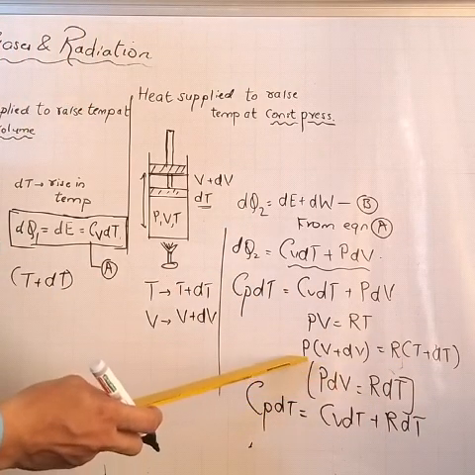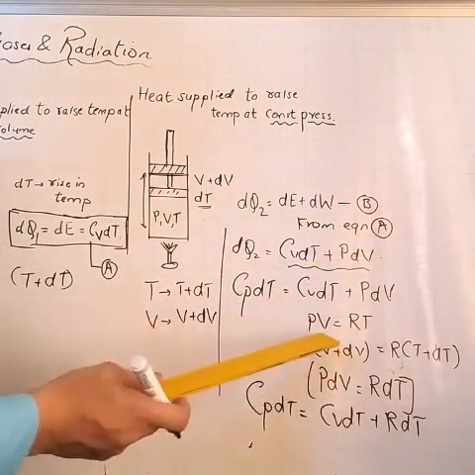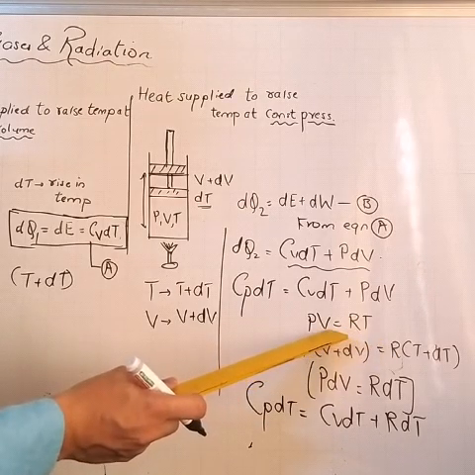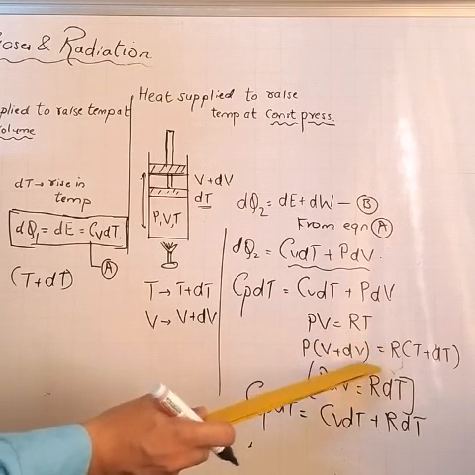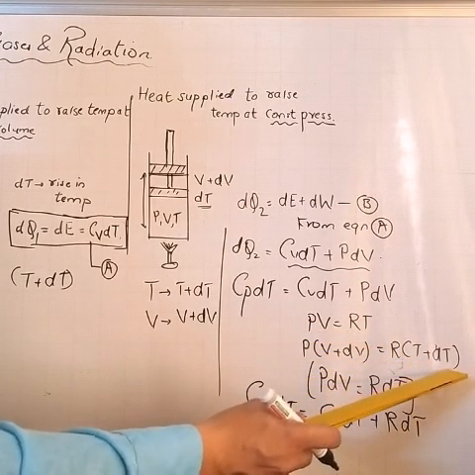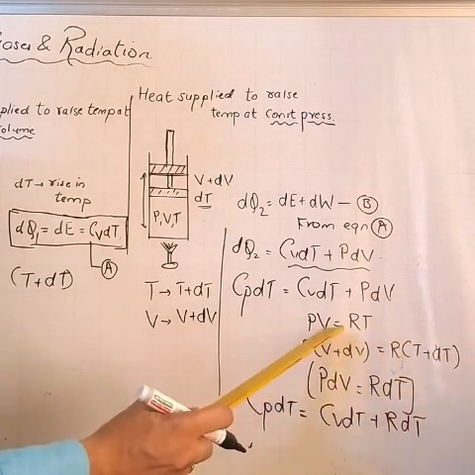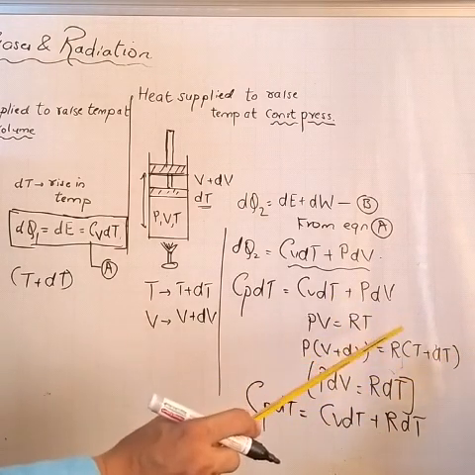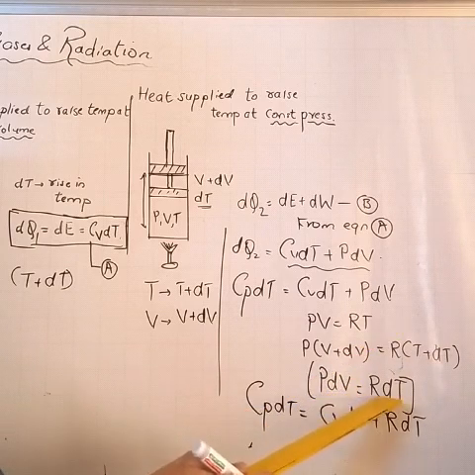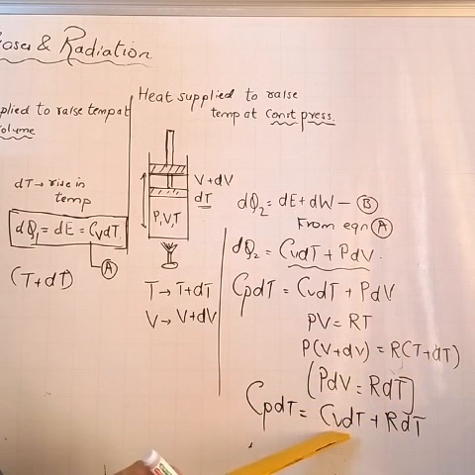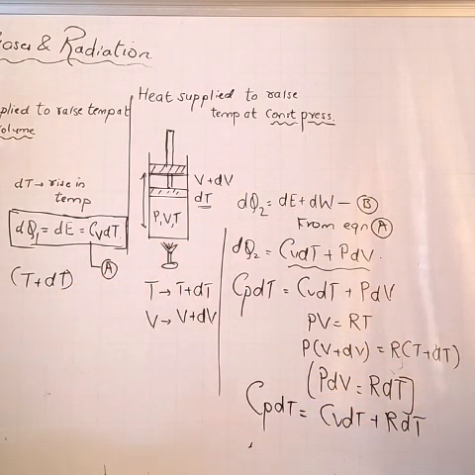Are you getting this? PV is RT. If the volume increases by dV, we have P, V plus dV equal to R, temperature T plus dT. Therefore, when you open the brackets, PV equal to RT will get cancelled, and what remains is P dV equal to R dT. I get Cp dT equal to Cv dT plus R dT.